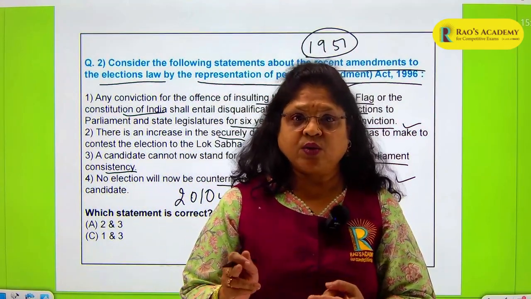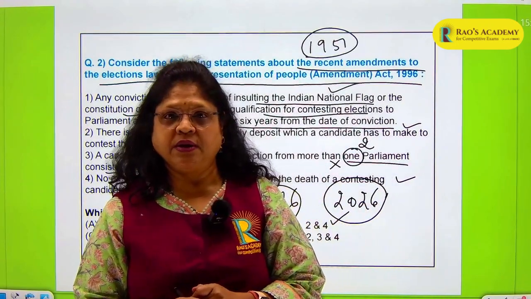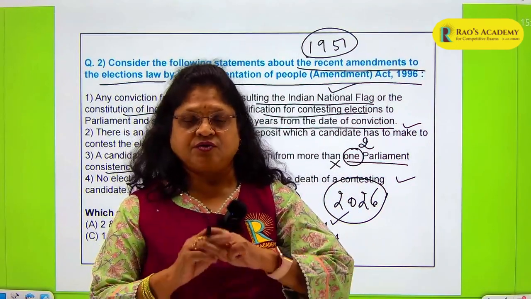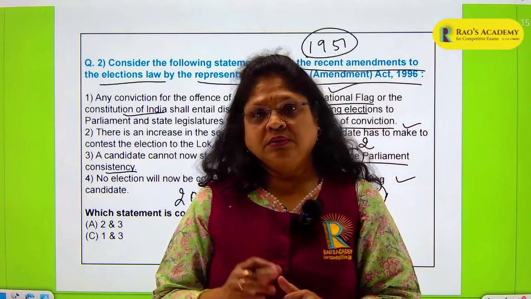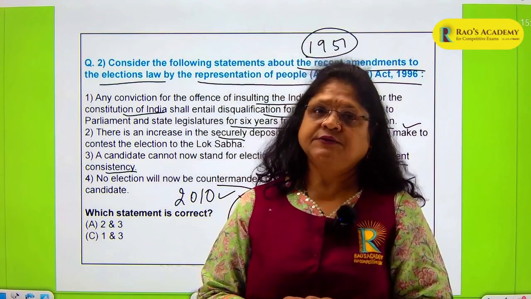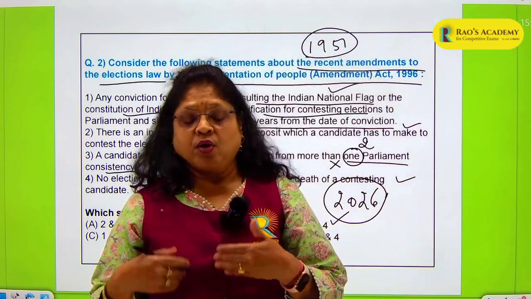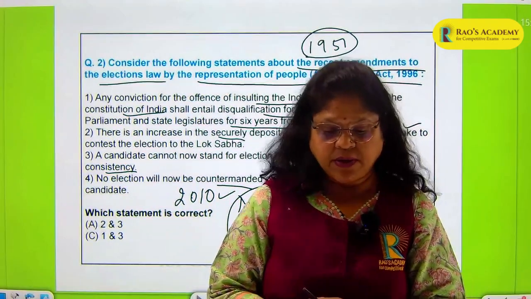Qualifications and disqualifications of the membership of the house have also been enumerated in this particular Act of 1951. Corrupt practices and other offences have also been mentioned here, that any candidate who indulges in corrupt practices, what are the procedures for the disqualification of members, and what are the qualifications to become members, these have also been enumerated.